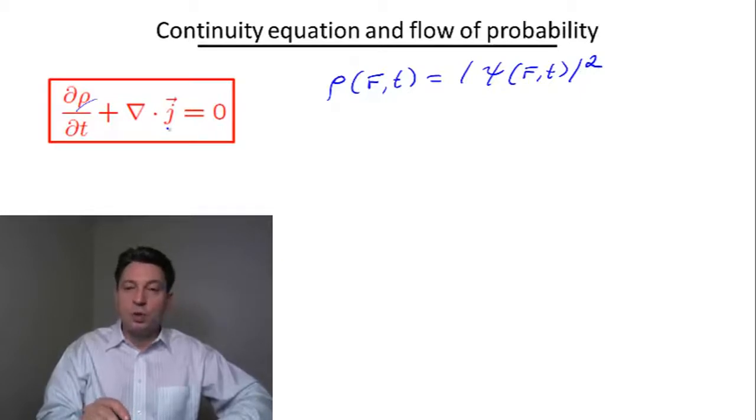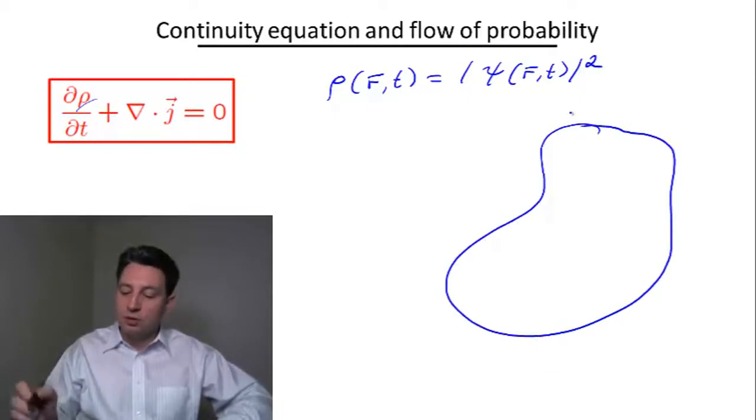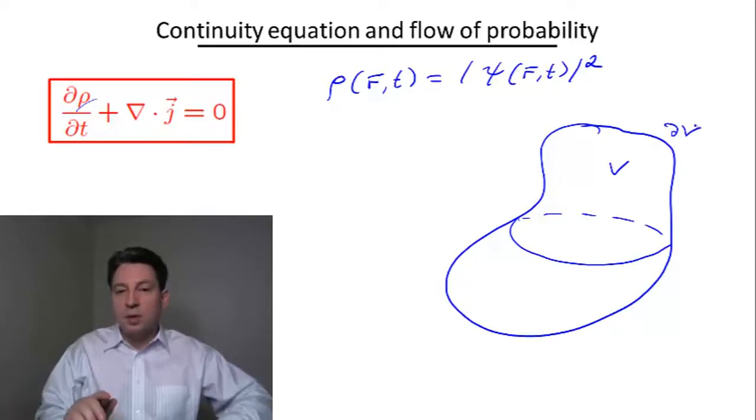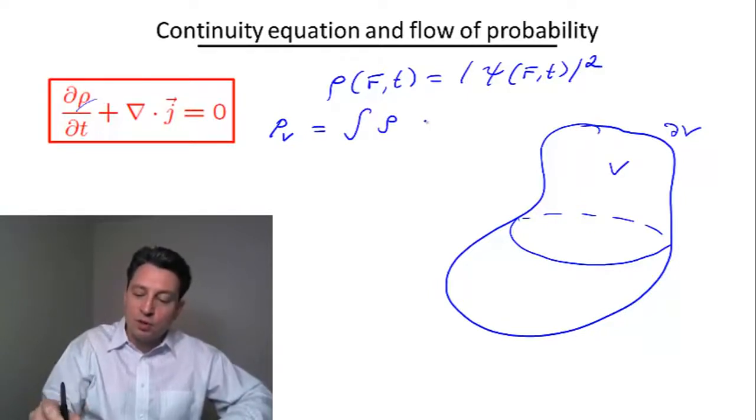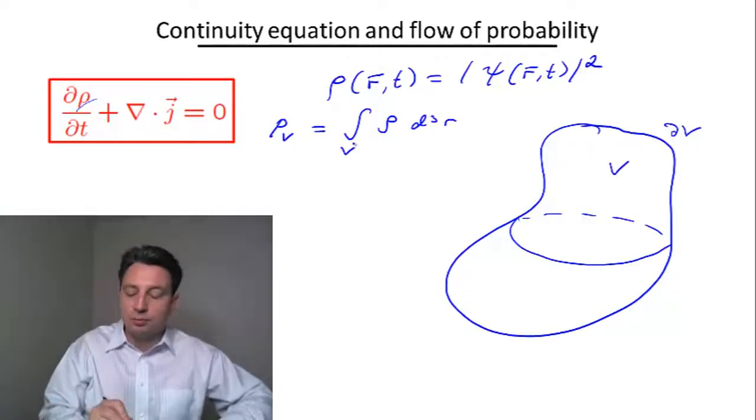So to see that this equation indeed describes some sort of a conservation law, let me consider an arbitrary volume in space. So let's say this is a volume V. And let me also denote the surface encircling this volume as dV. And let me be interested in the probability of finding my quantum particle inside this volume. So this probability, let me call it P sub V, is going to be an integral of the probability density, rho, which appears here, over this volume.